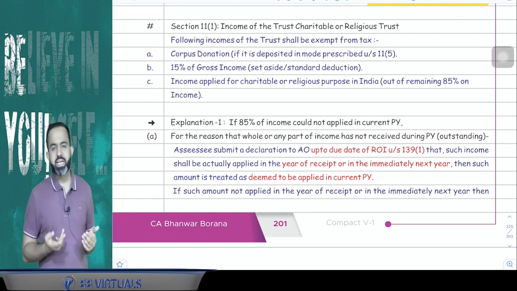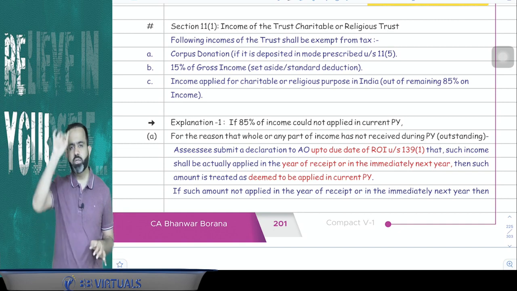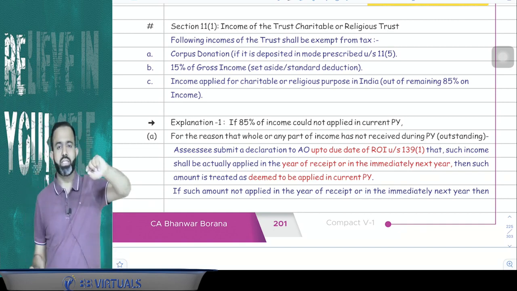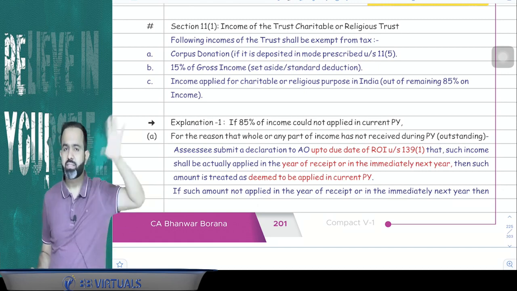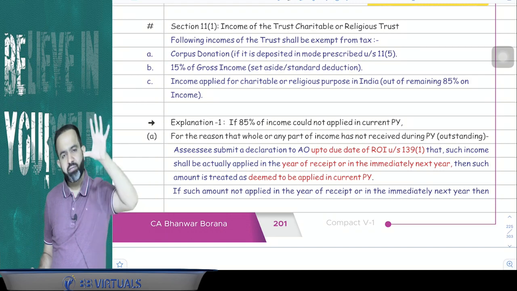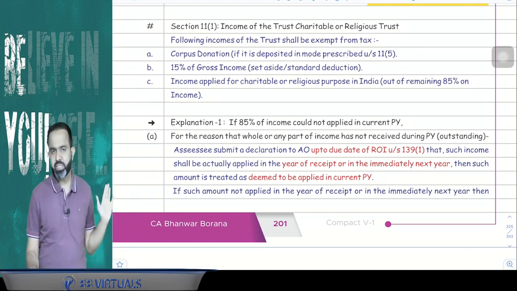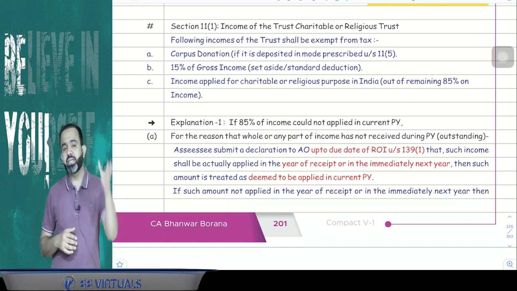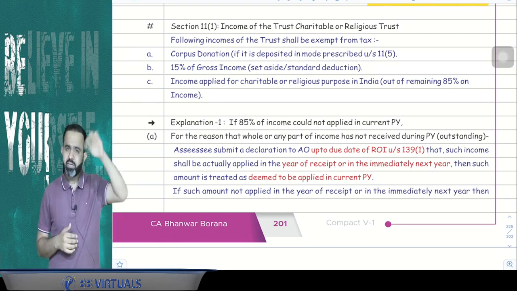So in simple word, can I say that three incomes are exempted for the trust? One is the corpus donation is exempt, but in corpus donation also there is one condition, that corpus donation has to be invested in the 11.5 mode. 11.5 there are some safe investment mode, and under 11.5 mode that corpus donation should be invested, then only it will be exempted. Now, second is 15% of the gross receipt, that is exempted, and third is whatever amount applied for the charitable or religious purpose in India, that will be exempted.